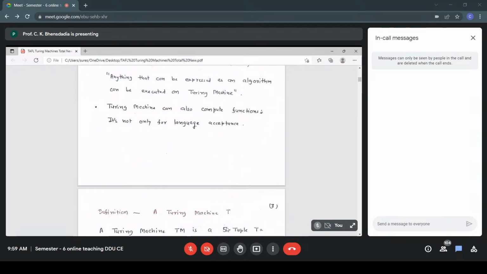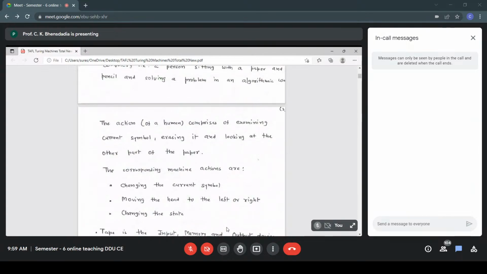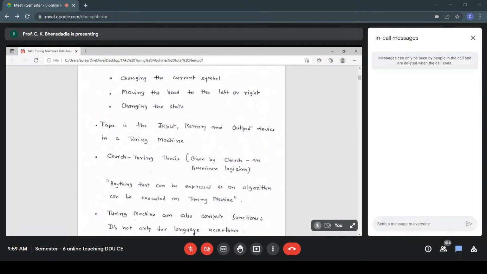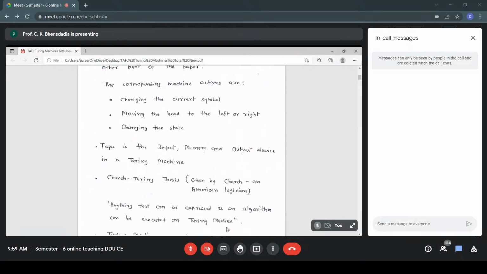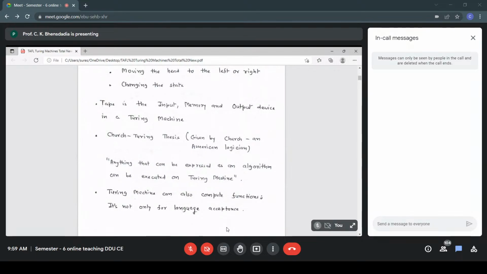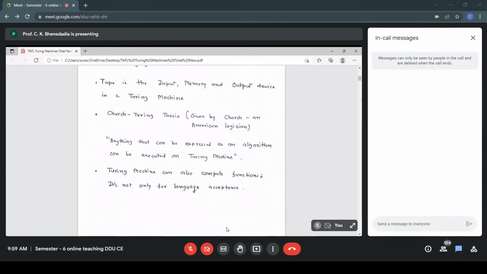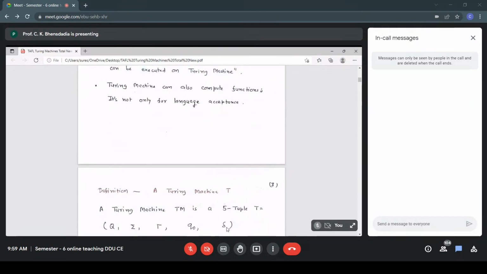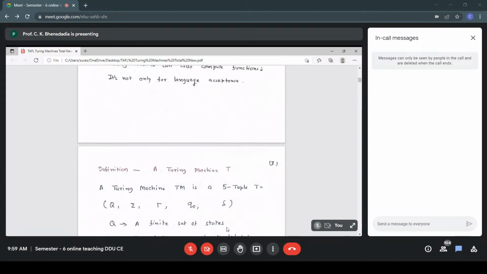And this is a very big statement which expresses the power of a Turing machine: you give an algorithm, and anything that can be expressed as an algorithm can be executed on a Turing machine. Even our general purpose computer cannot function without an algorithm, a program, or a set of instructions. So for whichever problem there is an algorithmic solution, it can be executed on a Turing machine. That is the power of a Turing machine. With that introduction, now we go to the next part.